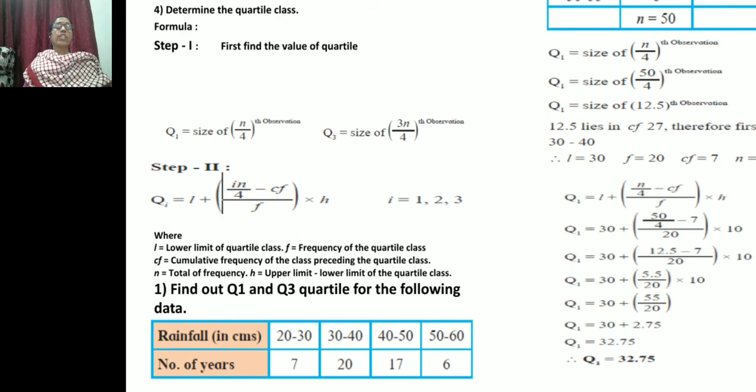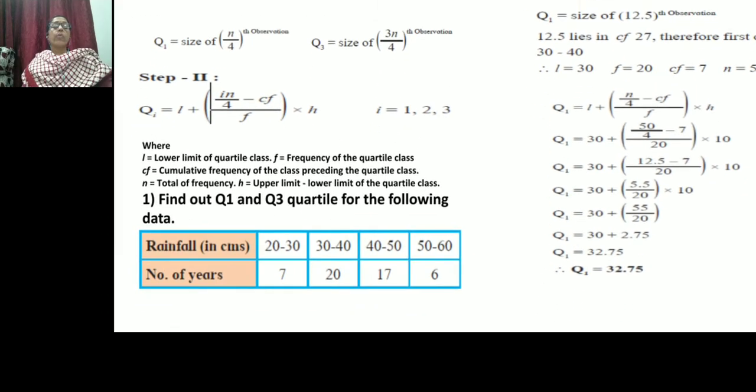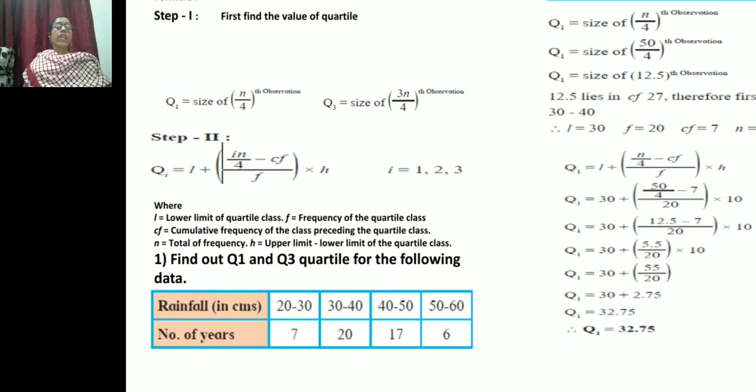Now look at a question carefully. Find out Q1 and Q3 from the following. Rainfall in centimeters is given, so we can take rainfall in centimeters as x in brackets. Number of years is the frequency. 20 to 30 is continuous: in 20 to 30 centimeters of rainfall, 7 years; 30 to 40, 20 years; 40 to 50, 17 years; 50 to 60, 6 years. This kind of data is given, and from it we have to calculate quartile 1 and quartile 3.